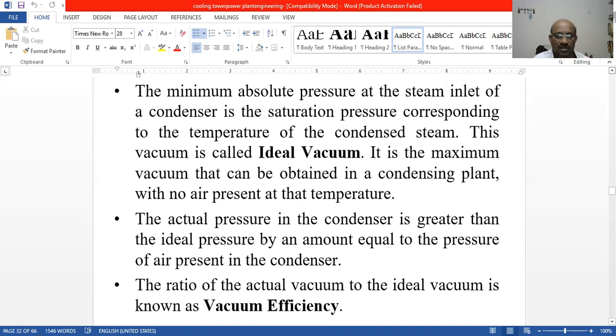What we are discussing is efficiency. The actual pressure in the condenser is greater than the ideal pressure. So it is always greater than the ideal pressure. Ideal pressure means imaginary pressure. Suppose the ideal pressure is 10 bar, whereas the actual pressure will be 15 bar. So that is what we have to take care of in condensers.